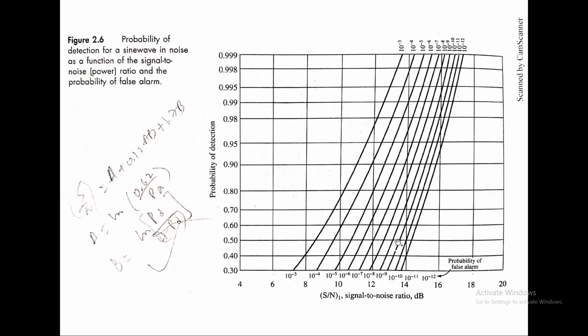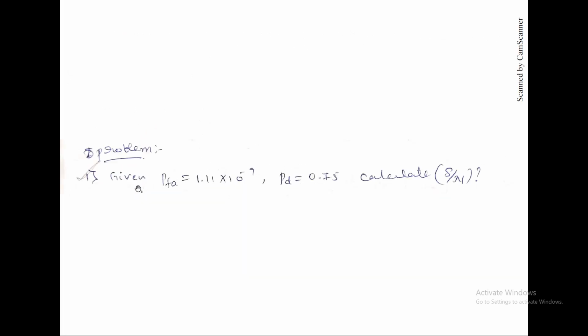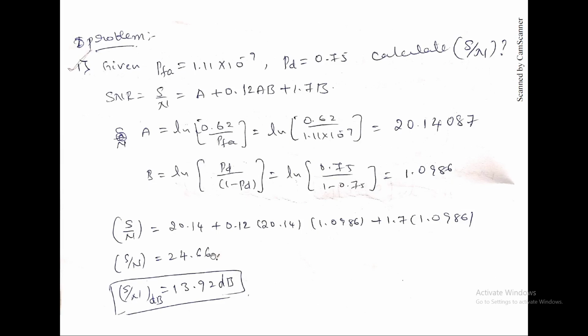So this is another graph of the same signal to noise ratio versus the probability of detection. We substituted this and got the value here, and we need to convert this to dB, so we multiply by 10 log of 24.66, like that.